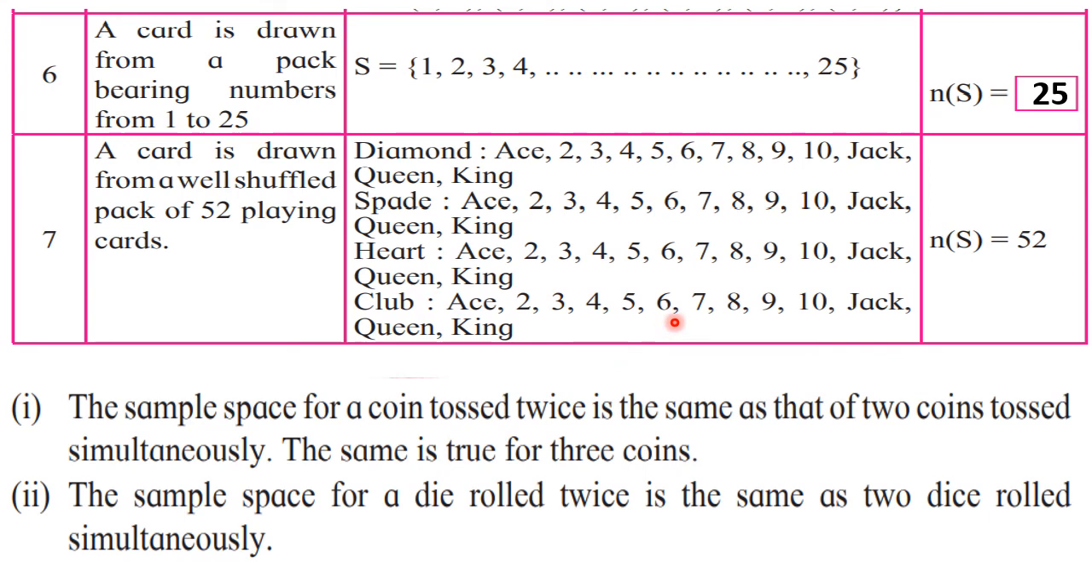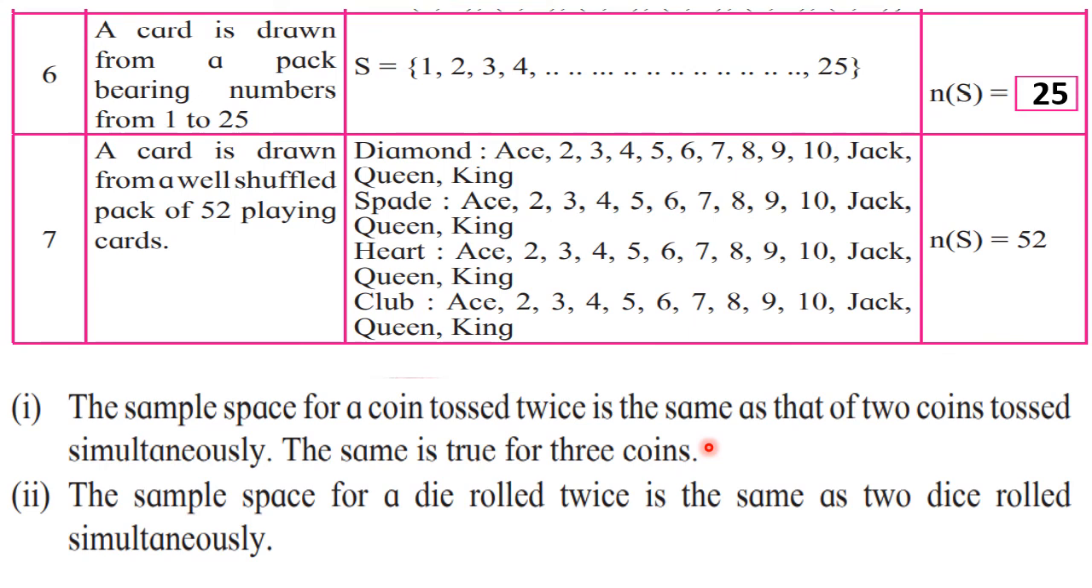Okay. Then what you have to keep in mind is, we have seen the sample space for two coins tossed. When a coin is tossed twice, it is one and the same. So the sample space for a coin tossed twice is the same as that for two coins tossed simultaneously. And it is true for three coins also. That means three coins tossed simultaneously, or one coin tossed thrice, it means the same. The sample space is going to be the same.